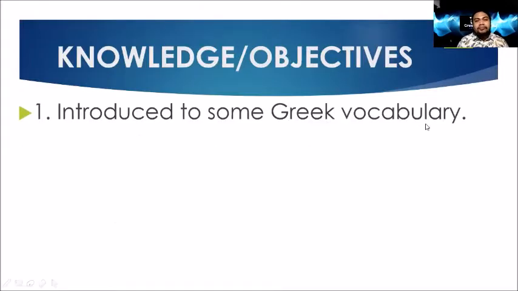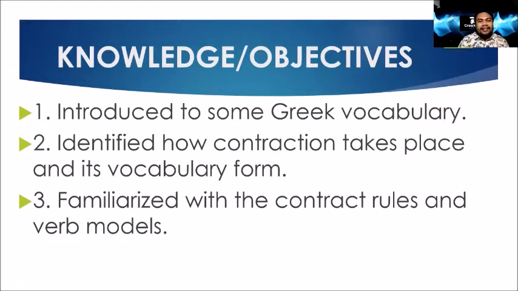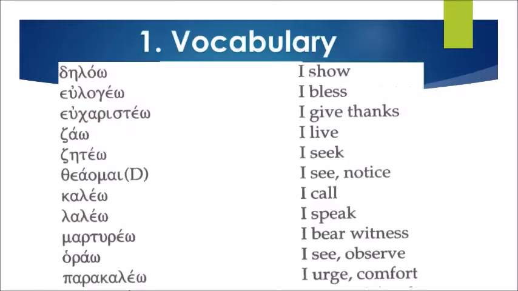For knowledge and objectives, firstly, we'll learn some of the Greek vocabulary, particularly the contract verbs. We'll identify how contraction takes place and its vocabulary form. And we will be familiarized with the contract rules and verb models. So let's begin. Let's start with our vocabulary for today.